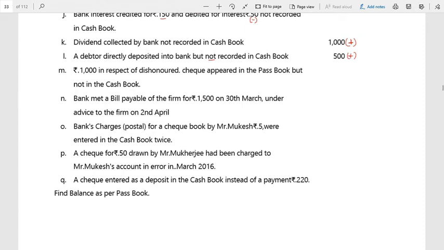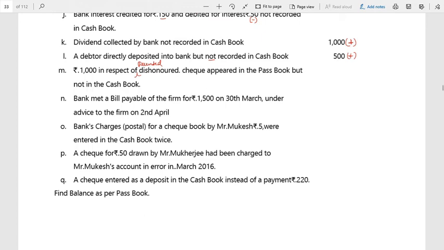Yes, sir. So now, checks in dishonor. That means here, my dear friends, look out. It is a check in respect of a dishonored check appeared in the passbook. That means it is a check issued and dishonored. Make it as issued and dishonored. Sorry, checks not issued, it is presented. Presented. So the check was presented, but actually dishonored.